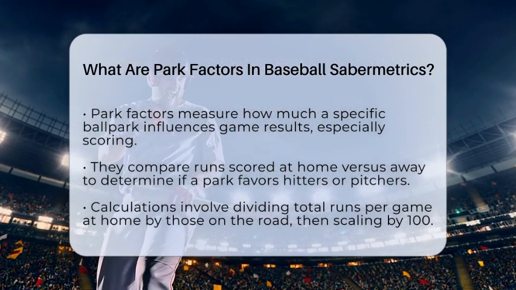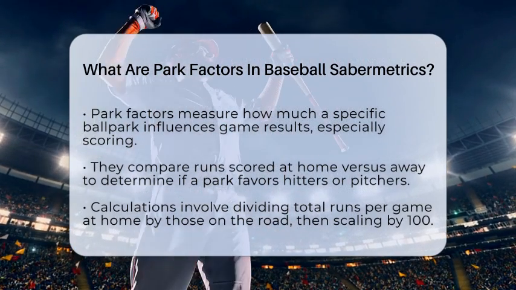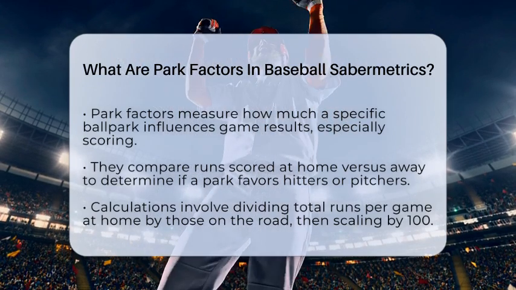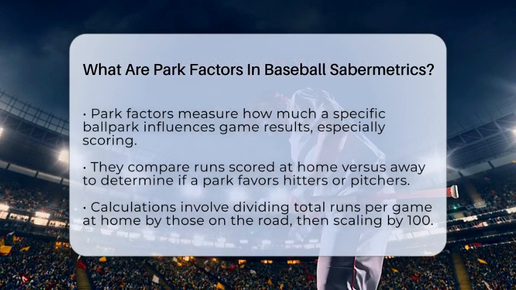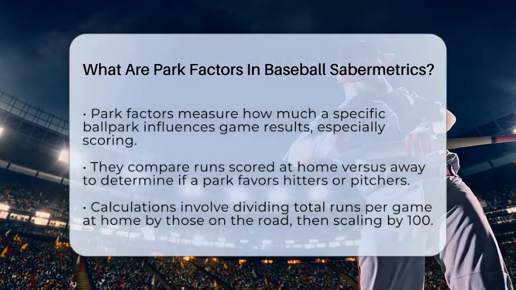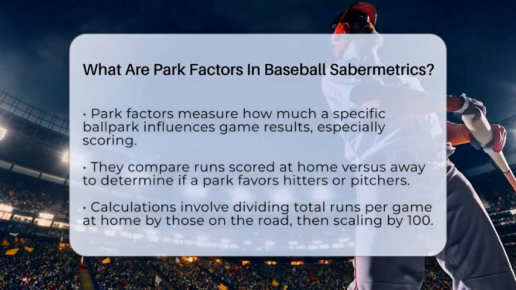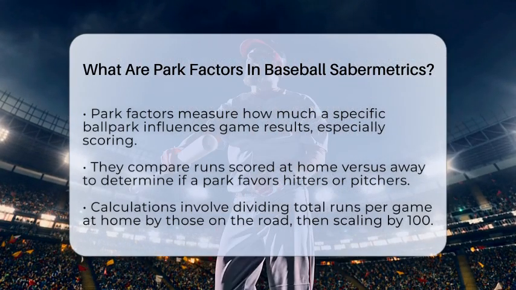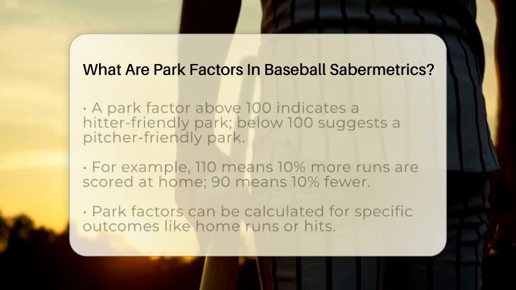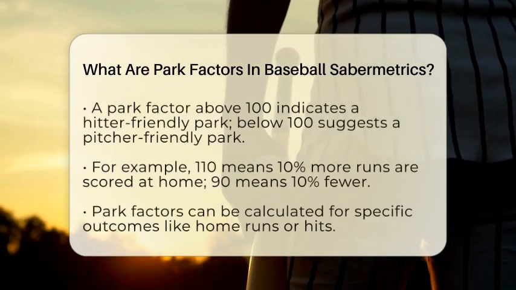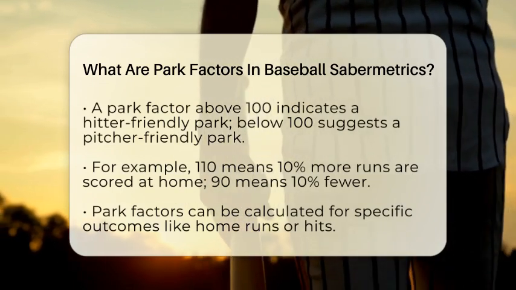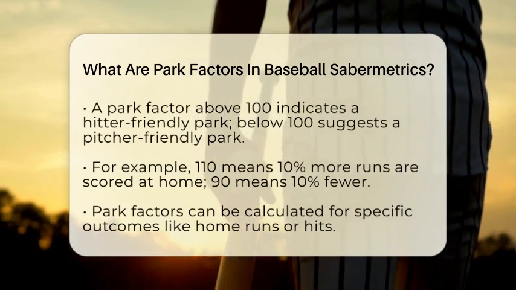To understand park factors, think about how many runs are scored in a team's home games versus their away games. If a team scores more runs at home, it might be because the park favors hitters. If fewer runs are scored, the park might be more pitcher-friendly. The main way to calculate this is by taking the total runs scored per game at home and dividing it by the total runs scored per game on the road. This ratio is then scaled by 100 to make it easier to interpret.